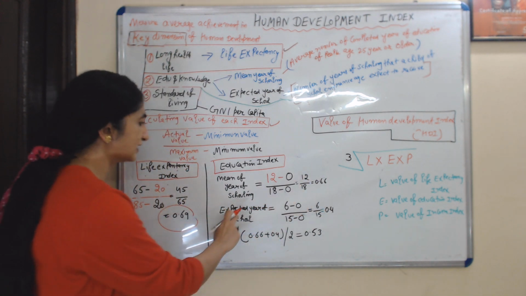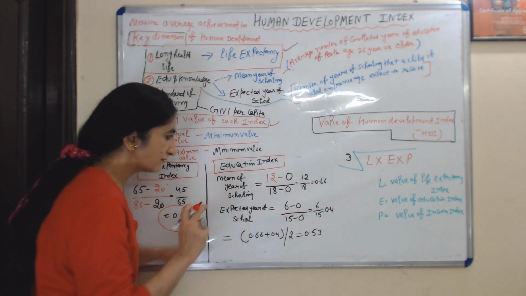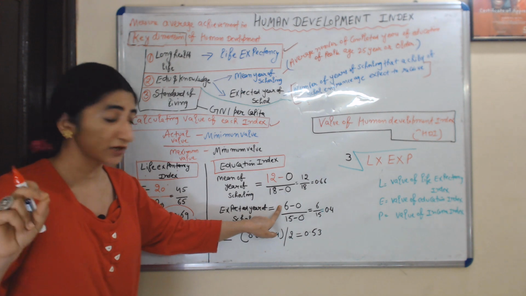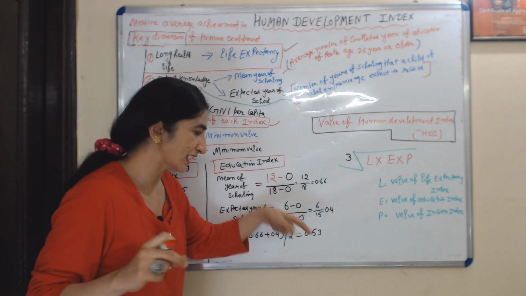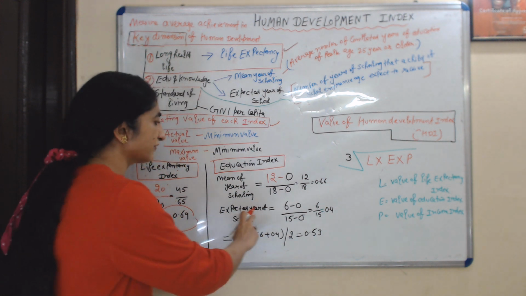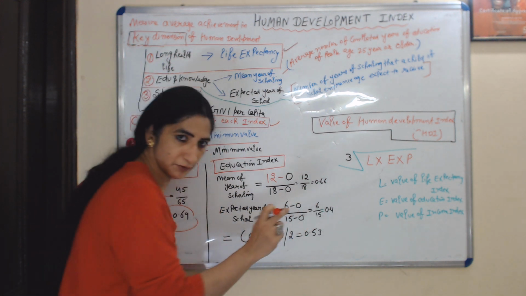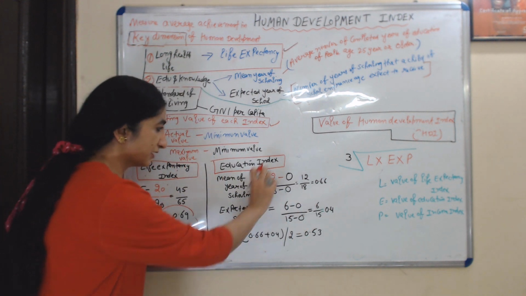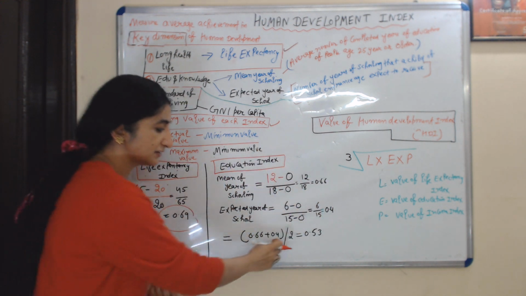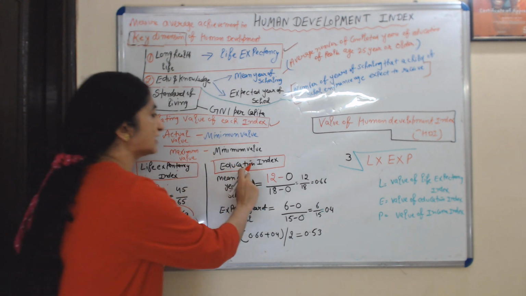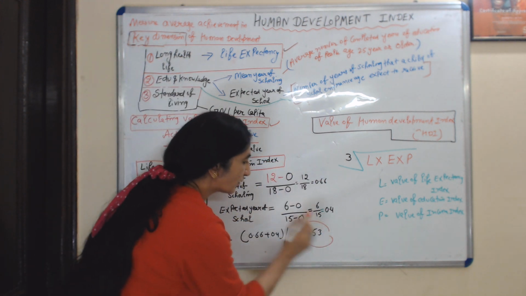Same way I will calculate expected years of schooling. The actual value is 6, minimum 0, maximum 15, minimum 0, and we get the value of expected years of schooling as 0.4. Now we add both for getting the average, both values are added and divided by 2, and our final value of the education index is 0.53.